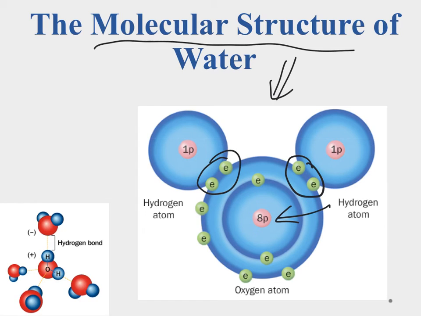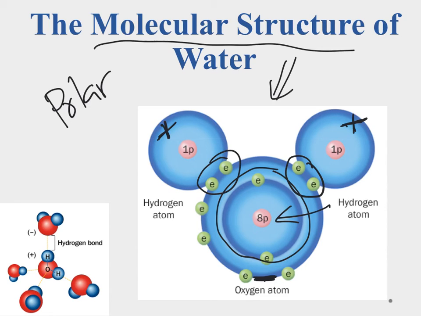And as such, that results in a slightly positive charge on the hydrogen atoms here. Because the electron's a little bit more away and that proton's exposed, it gives it a slightly positive charge. Now, because these electrons are spending a little more time down around here, orbiting around the oxygen atom, it gives us a slightly negative charge down here. And because we have a positive on one side and a negative on the other side, we call that a polar molecule. And polar molecules are kind of neat because they are able to pull apart ionic compounds, but also it sets us up for what we call hydrogen bonding.